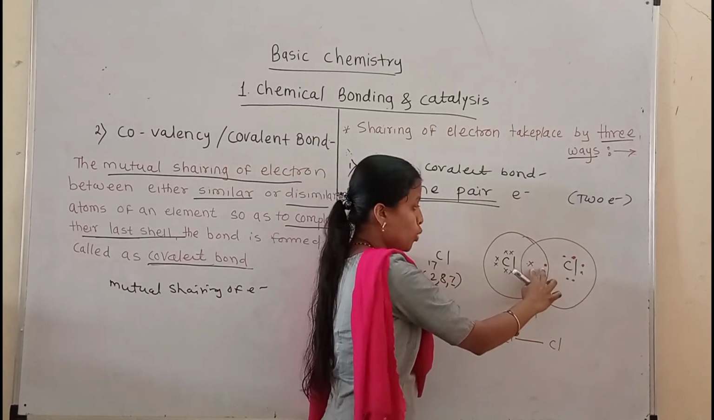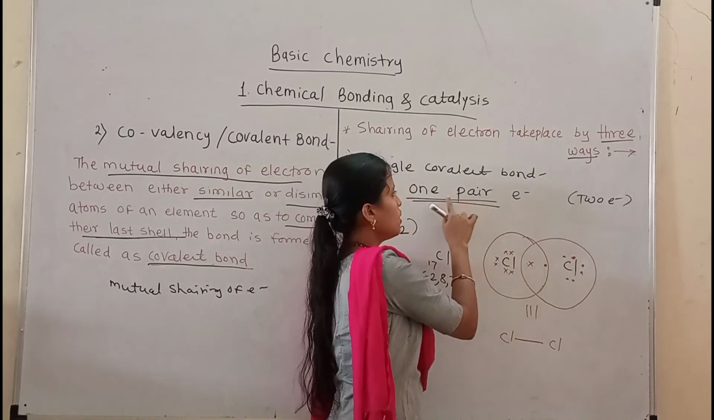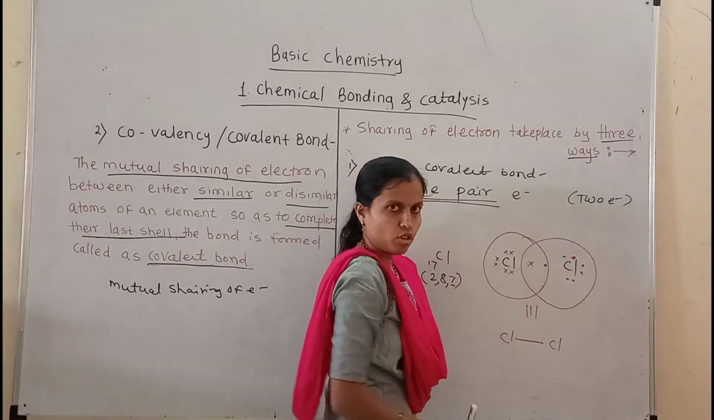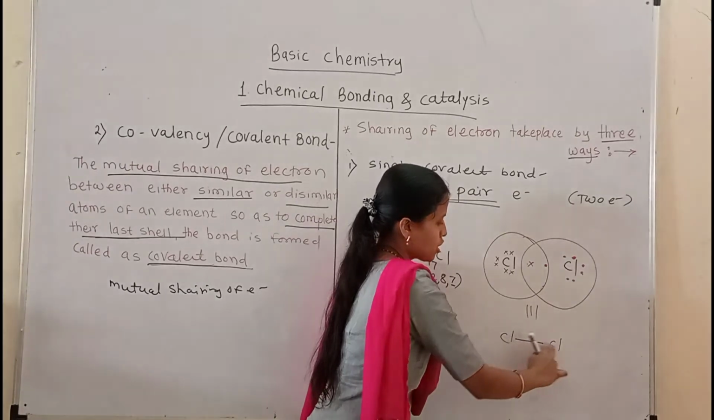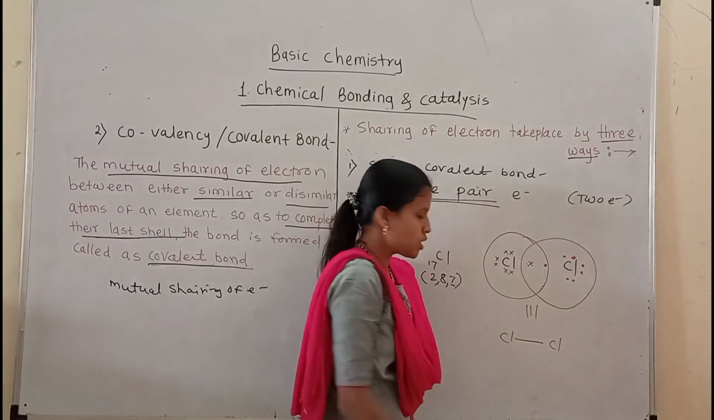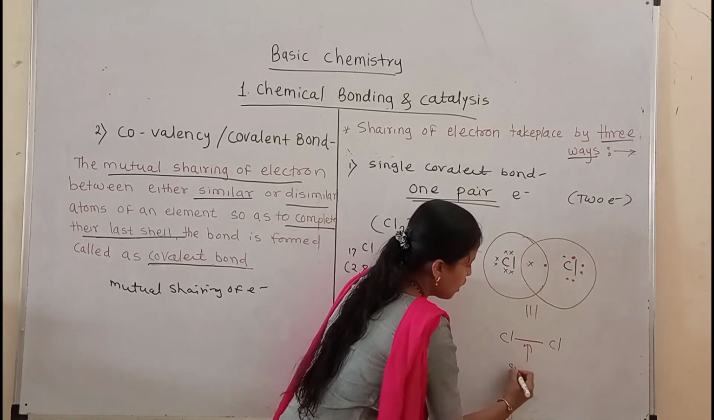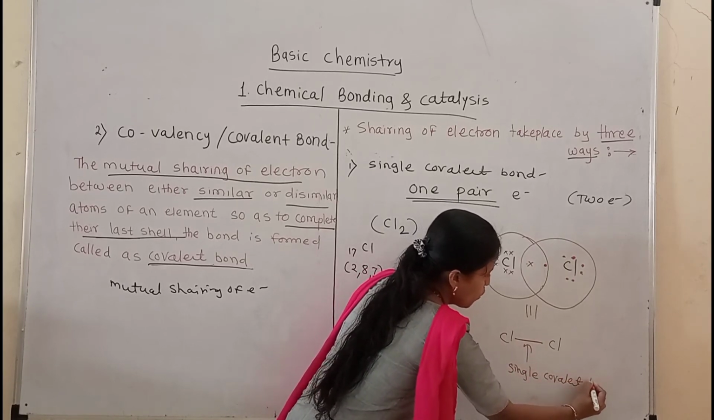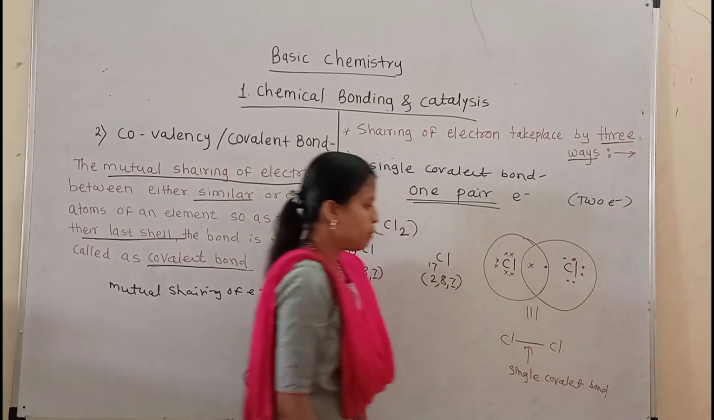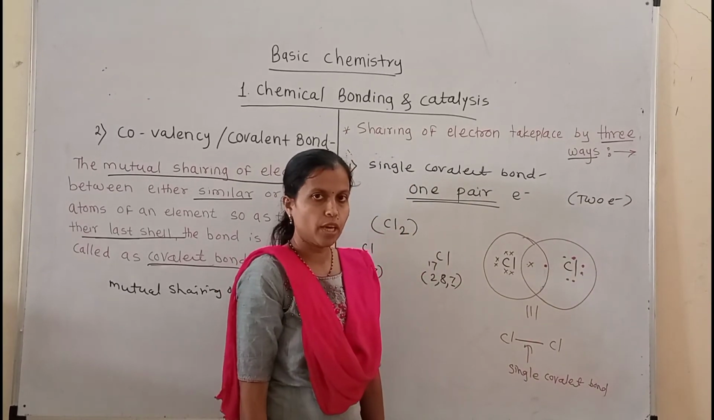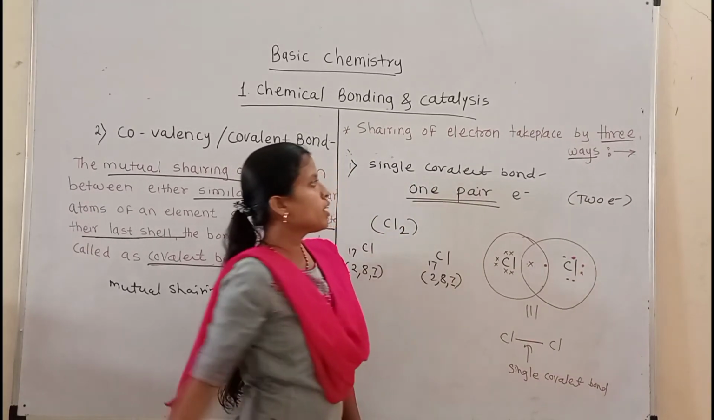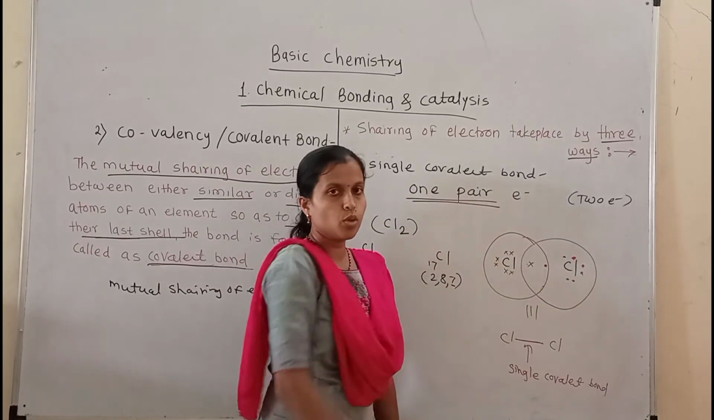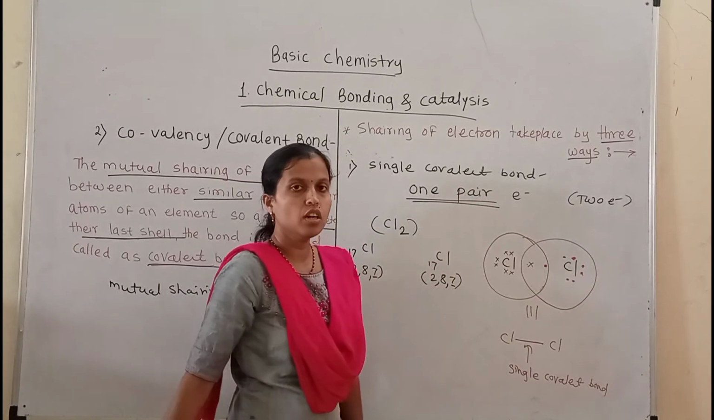Okay, so the two electrons can be shared, and the two electrons means one pair of electrons. This is the one pair of electrons. So total two electrons can be shared by the two chlorine atoms. Then at that time the single covalent bond is formed between the two chlorine atoms. So you remember, a single covalent bond is formed when one pair of electrons, or two electrons, can be shared between the atoms.